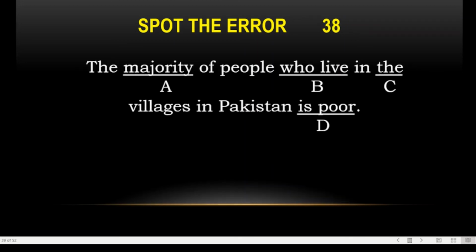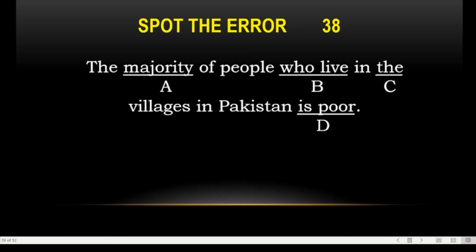The next one is 38. The majority of people who live in villages in Pakistan is poor. Here we have used the majority. Now we are explaining it. The majority of people: when majority comes, we have to see that people is plural, so we use a plural verb.